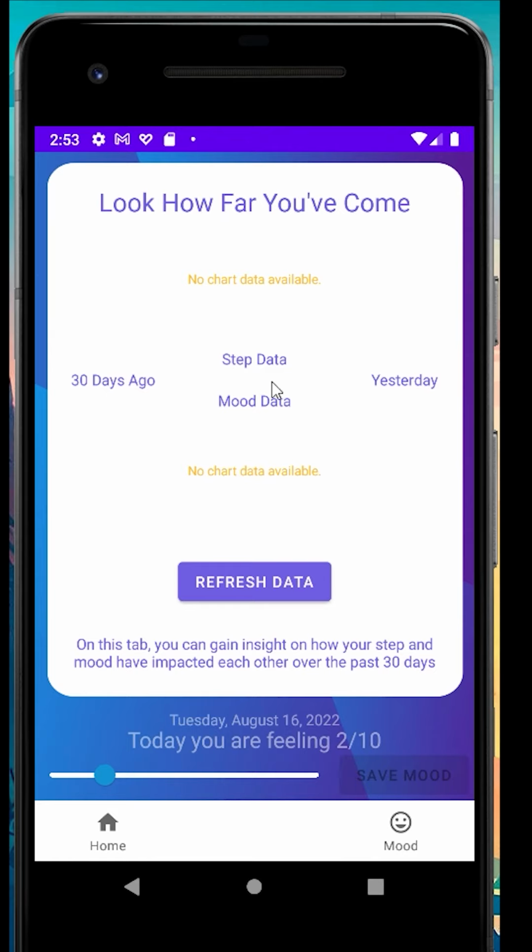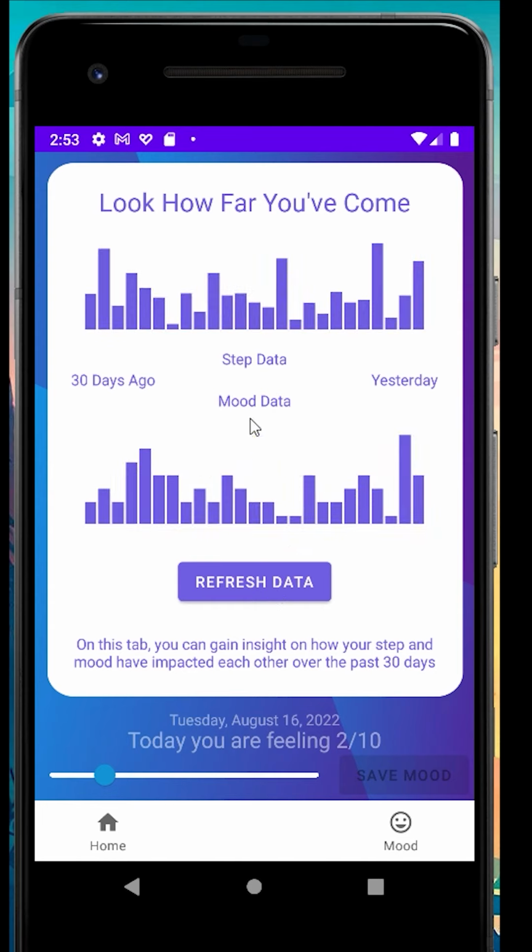Moving on from there, you've also got your history tab. You can not only track the last week, you can also track the last 30 days. When you refresh the data, it pulls in that information once again from Google Fit. And again, this is your internal data storage from within your device. I have no overview of this data, and for the purposes of this app, I don't think there was a need to correlate and keep people's data. So you can see here the values I didn't believe were too significant. You can just see the peaks and troughs. Again, it's all relative. Your mood is relative and your steps are relative. So all you want to see is that trend data over time.